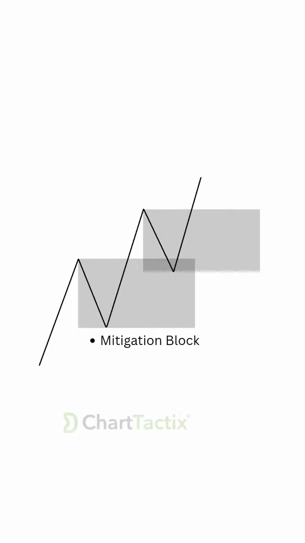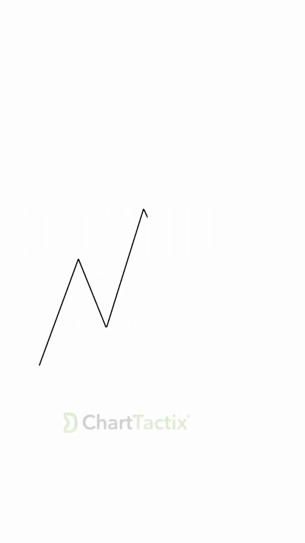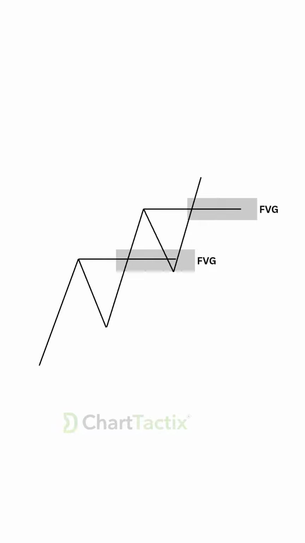A fair value area is not just a swing point, it's an area within the market. In an uptrend, these areas are usually classified as fair value areas because they encompass your mitigation block, breaker block, and order blocks. Swing highs in an uptrend can also be regarded as fair value areas, but only when they overlap with a fair value gap.